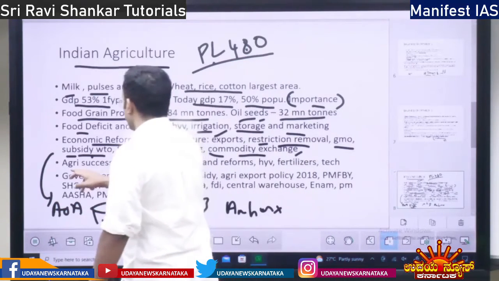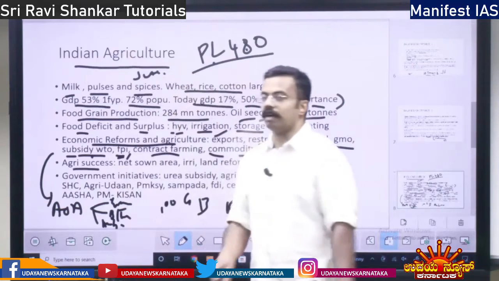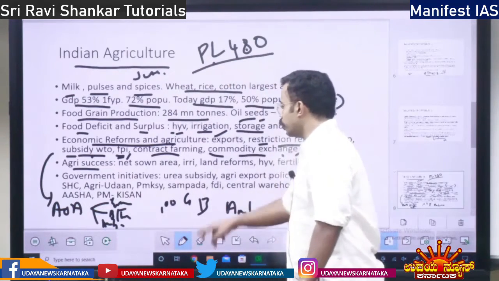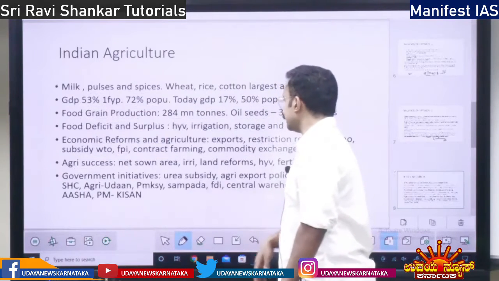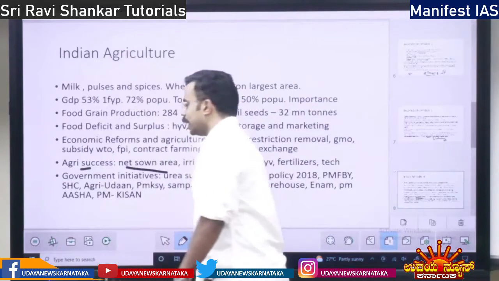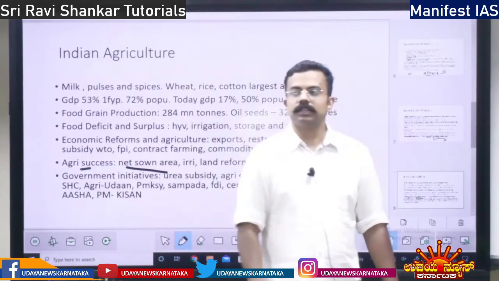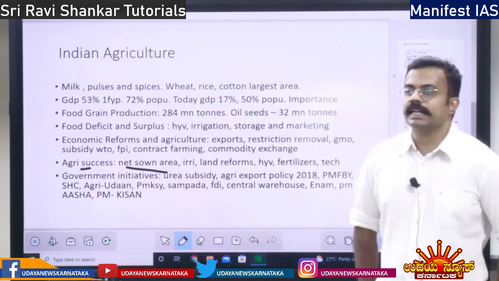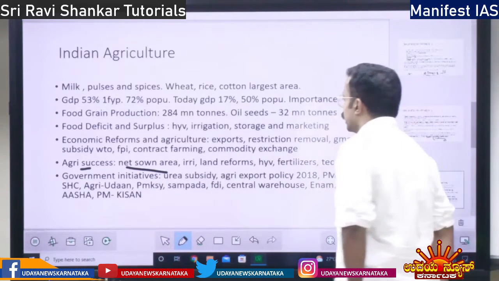Then you have agricultural success in India. What is the success of agriculture? These are the economic reforms post 1991. How has agriculture succeeded in India? The net sown area has increased. The sown area in agriculture has increased, right?